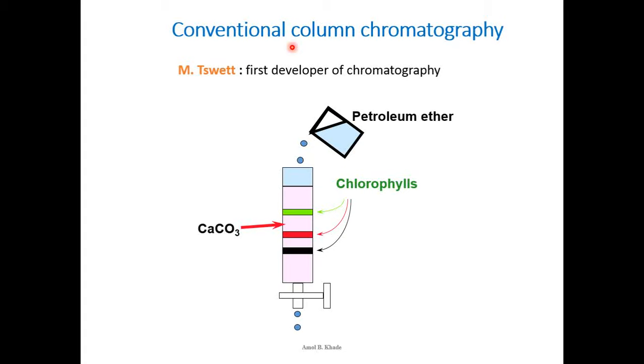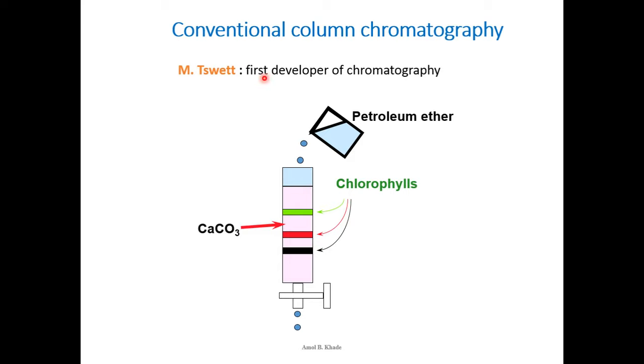Let us revise the column chromatography. We have seen in the beginning itself that column chromatography is the chromatography by which the discovery of chromatography started, by Michael Sweat. Michael Sweat, who was a botanist, took the plant extract, and those plant extracts were loaded in a glass column which is packed with calcium carbonate as a stationary phase, and he used petroleum ether as a mobile phase.